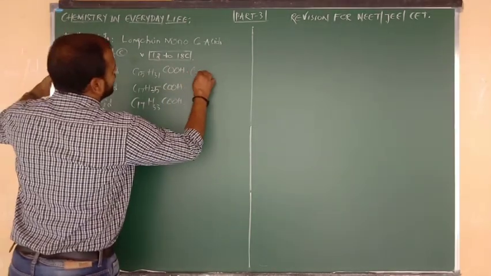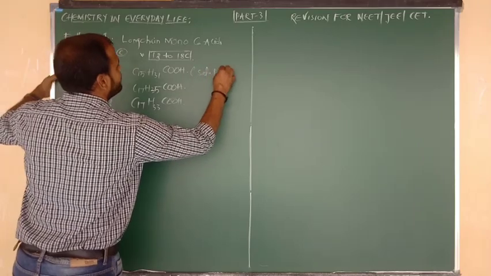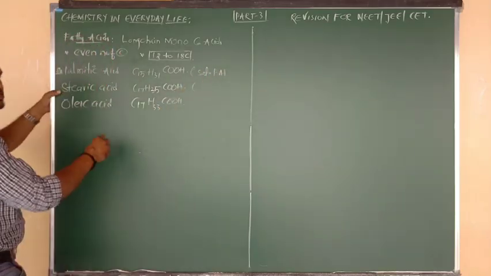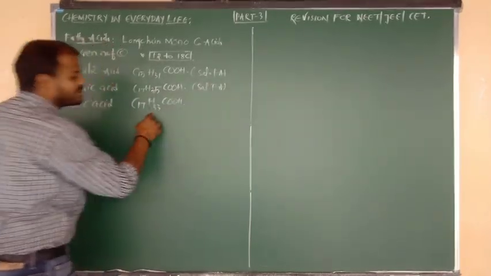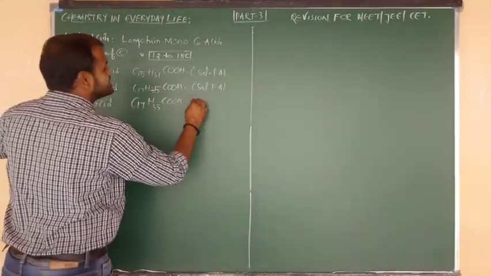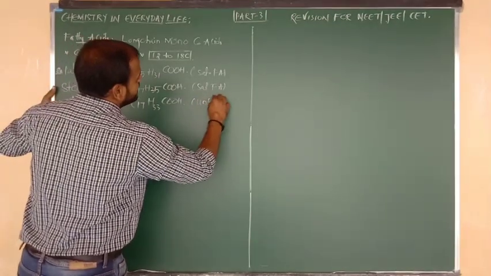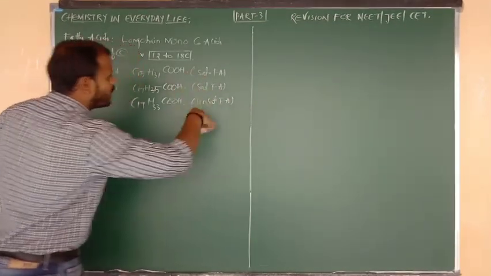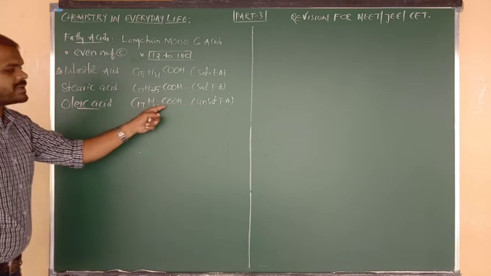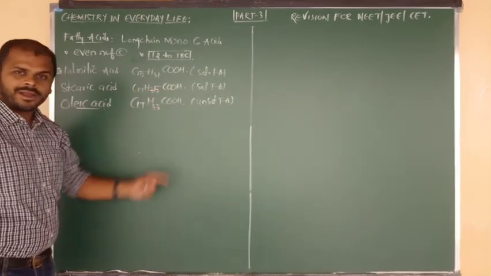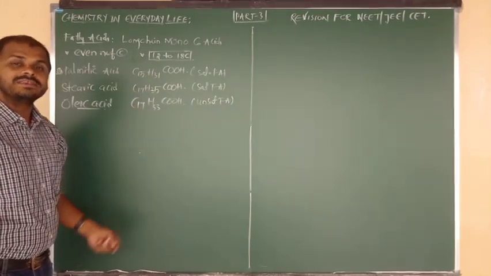Formic acid is an example of a saturated fatty acid. Stearic acid is also a saturated fatty acid, but here you subtract 1, so this is an unsaturated fatty acid. Among these, the unsaturated fatty acid is oleic acid. So 17 plus 1 is 18 carbons, 15 plus 1 is 16 carbons.